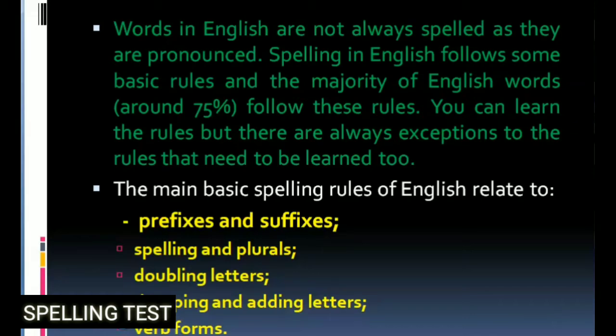We can learn the rules, but there are always exceptions to the rules that need to be learned too. The main basic spelling rules of English relate to prefixes and suffixes, spelling and plurals, double letters, dropping and adding letters, and verb forms.